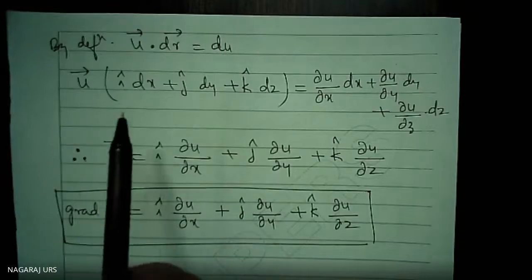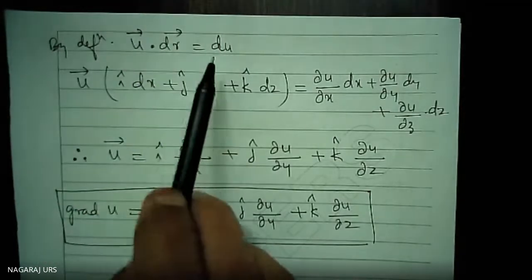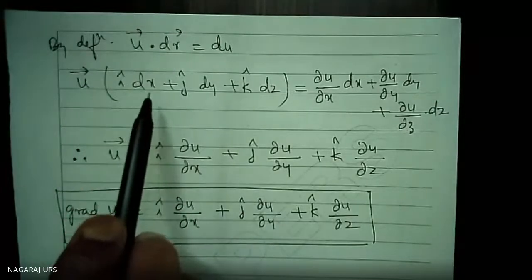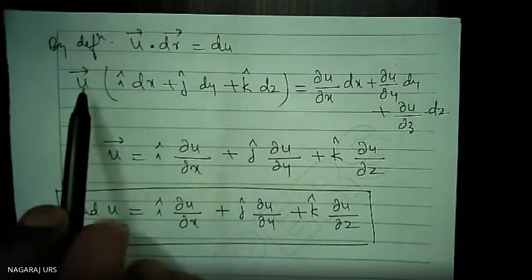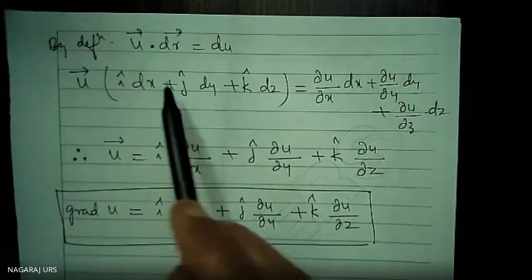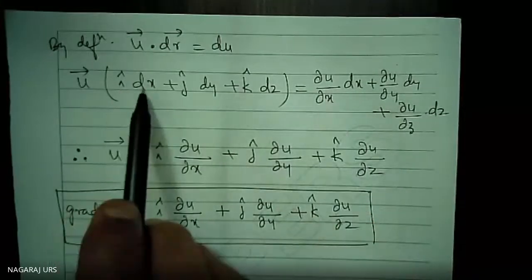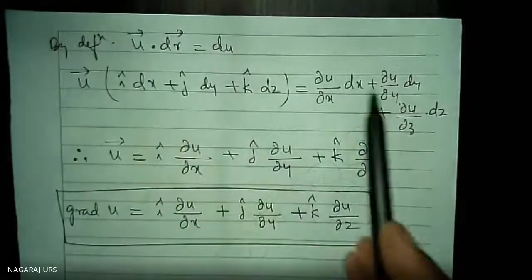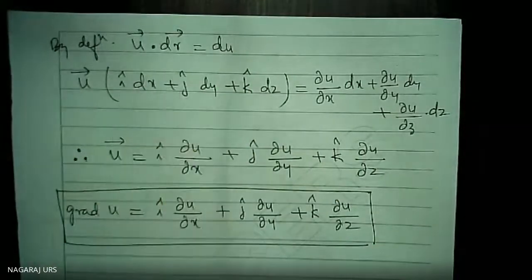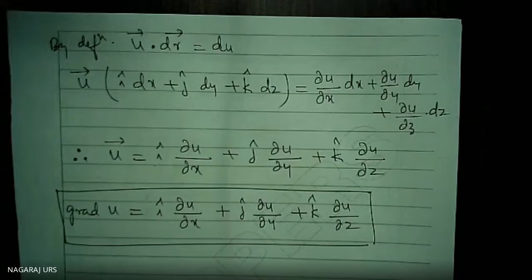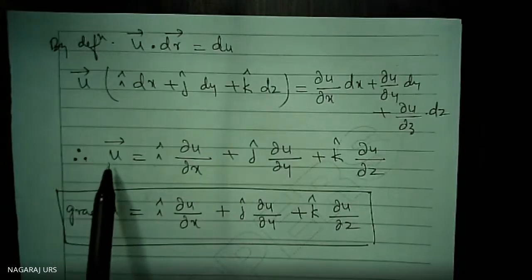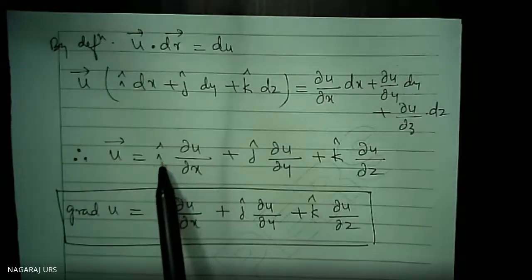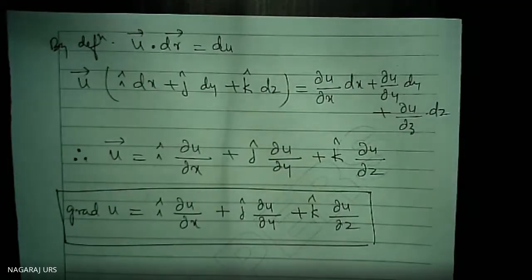Yes, these are the concepts I have already covered. u dot dr is equal to du. dr is the known thing here. u is a vector. Just I will take up here del u by del x. This is du function, this is u dot dr. Therefore, u is equal to how much? I cap is a unit vector. You are aware of that, I think.